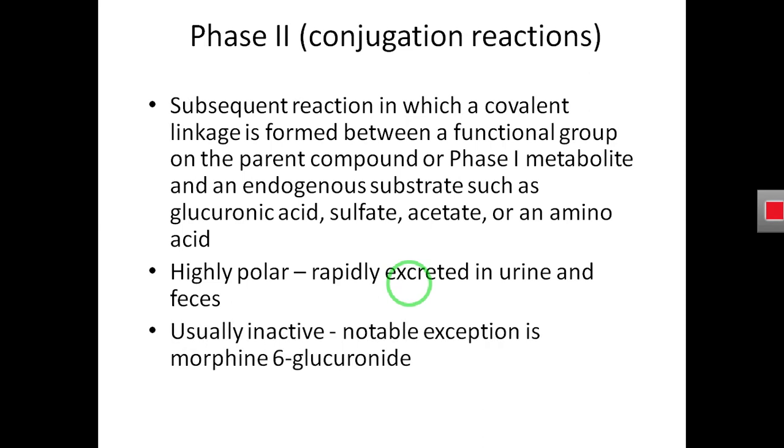And by the phase 2 reaction, usually all the drug gets inactivated. Why does the drug get inactivated? Because of this covalent linkage. And one exception is morphine 6 glucuronide. This drug is activated after the phase 2 reaction.